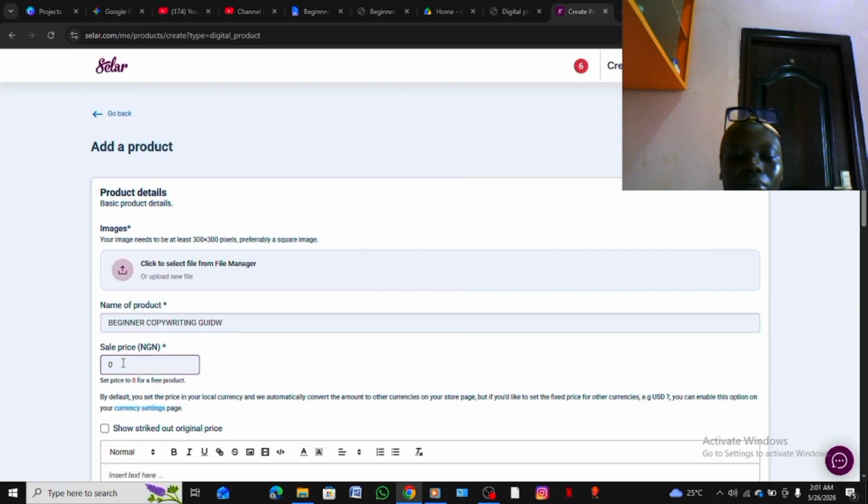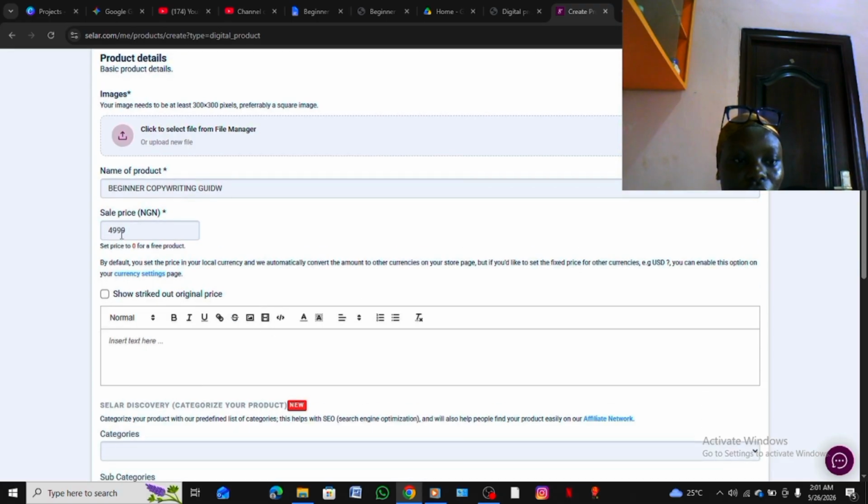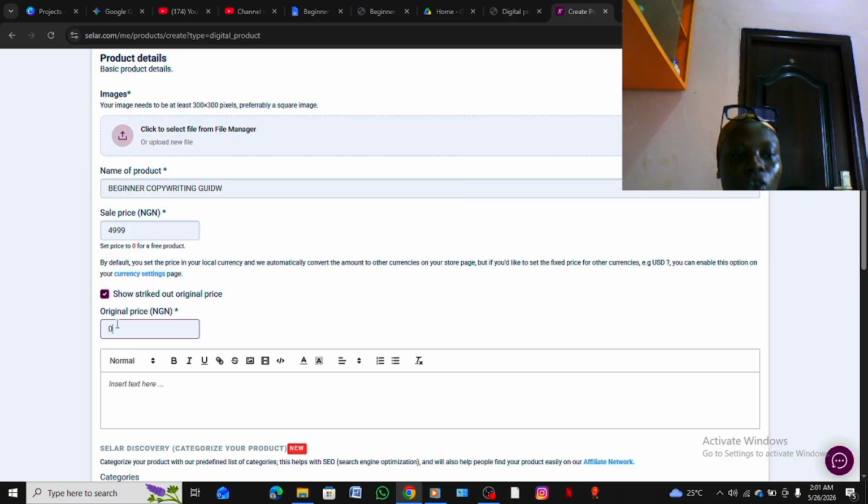Then let's say the price of the sale is 5,000 naira. By default, set your price in local currency or whatever currency it is. You can actually set up your currency page. But for now we'll be using Nigerian naira. So you put 4,000, then they say show a strike price. Try to show a strike price and tell people that this was actually supposed to be sold for 10,000 naira. Then you can put it there. It's gonna strike this price out for you, showing that you normally sell for 10,000 naira, but for now you'll be selling for 4,999 naira.